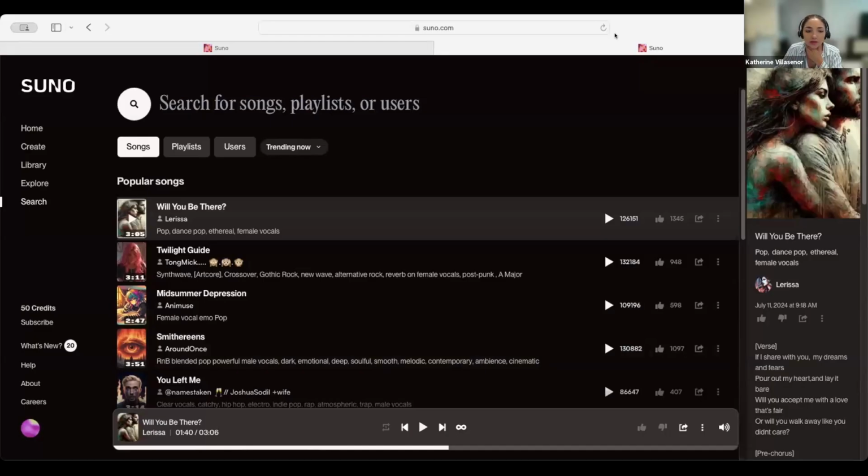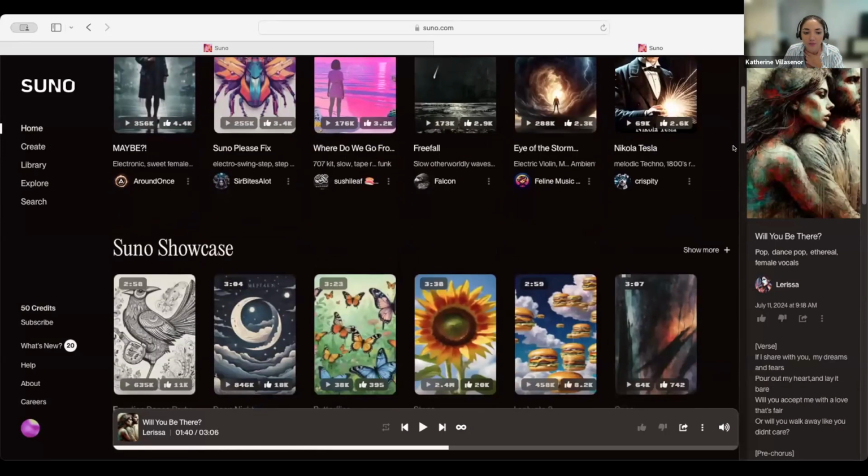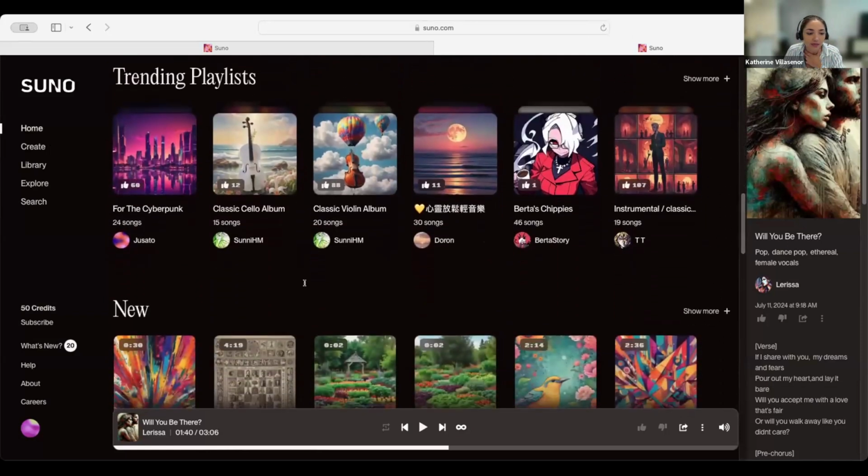So this is what the website looks like. Once you log in, you'll be in the home screen and you'll see some creations that other users have made. You can scroll, see the trending songs or playlists. It'll prompt you to create an account. So right now I already have my account open. I created a free account.